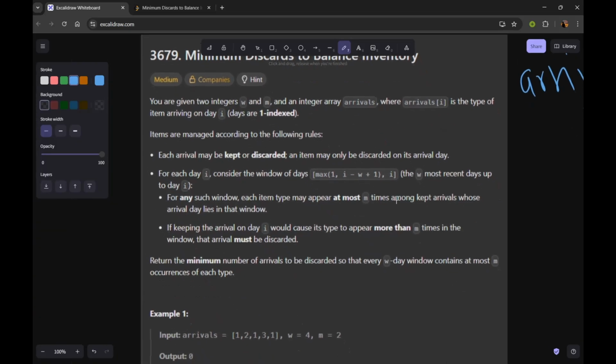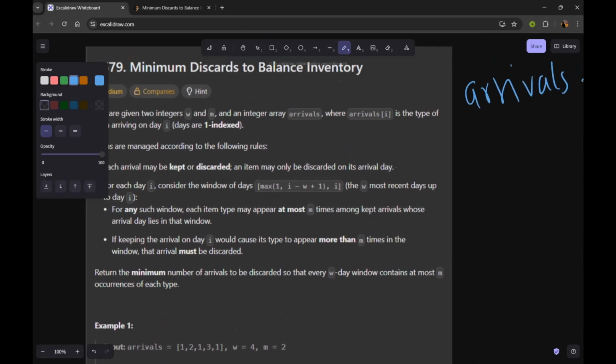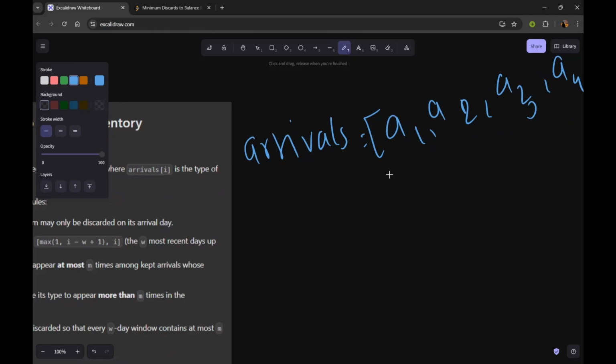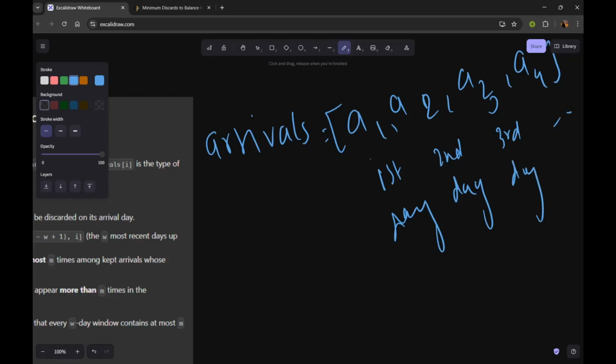The items are managed according to the following rules. Each arrival may be kept or discarded, and an item may only be discarded on its arrival day. Basically it is saying that on each day an item of type A_i arrives. This is the first day, this is the second day, this is similarly the third day, and so on.